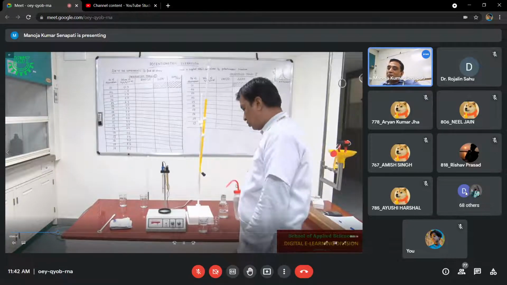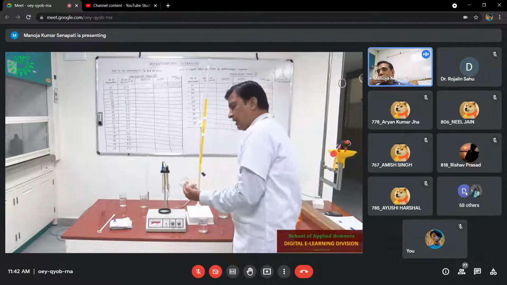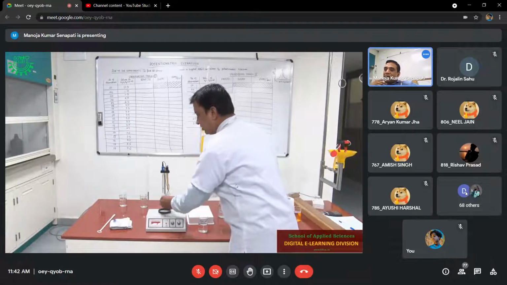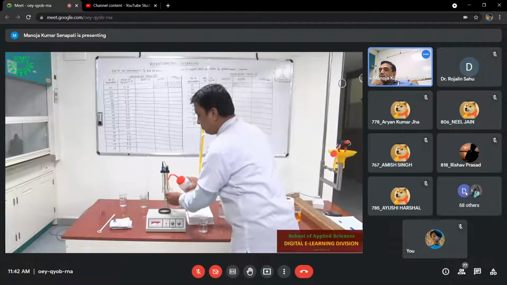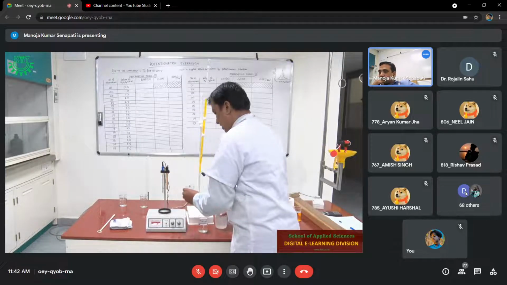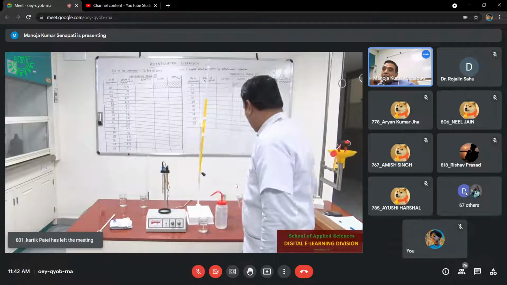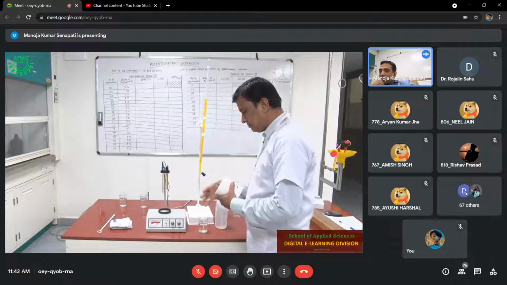So at the very beginning, you have to wash the electrode thoroughly with distilled water. So keep a beaker at the base of the electrode and wash the electrode thoroughly by using the distilled water. Now you can make it dry by using the tissue paper. Just soak the water contents from the electrode.